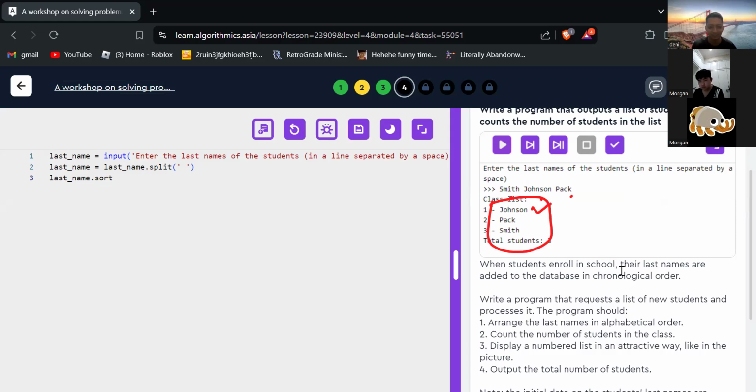Yeah, okay, that's right. Don't forget the parentheses. Yeah, okay. And then print this part first. Class list. Okay, then how to call it one by one, Morgan?